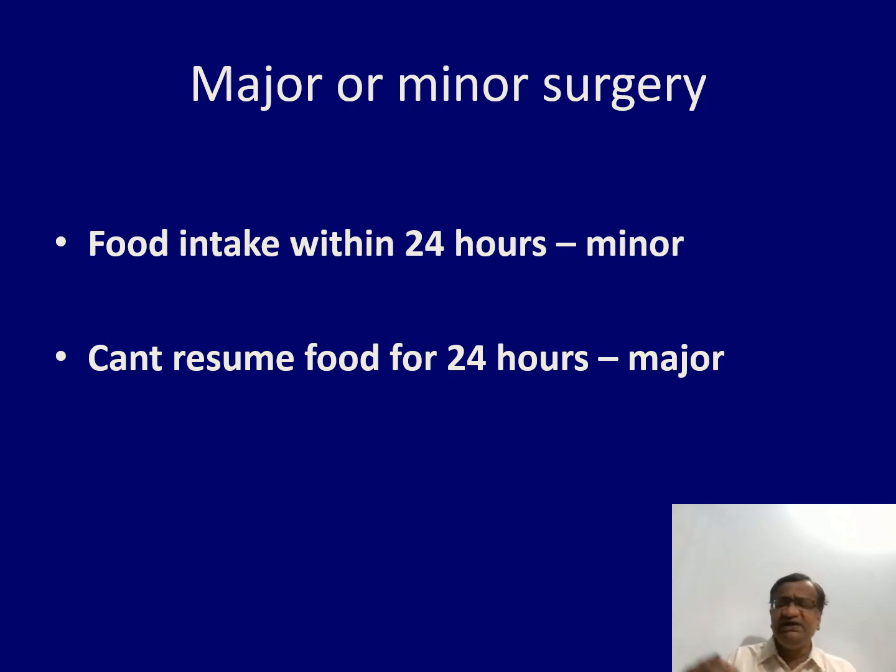If they cannot eat in 24 hours, it's a major surgery. This is a problem of diabetes, not for general surgery. In a diabetic, major means the patient cannot take food for 24 hours. Minor means he goes back to his normal diet, some food, in 24 hours. This is what is minor and major. What is minor? Food intake within 24 hours. Major, cannot receive.